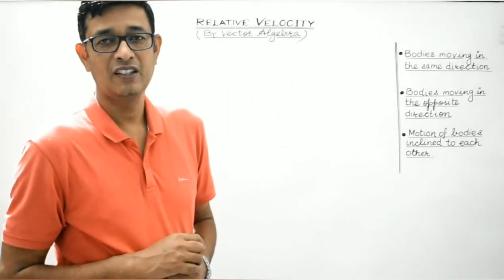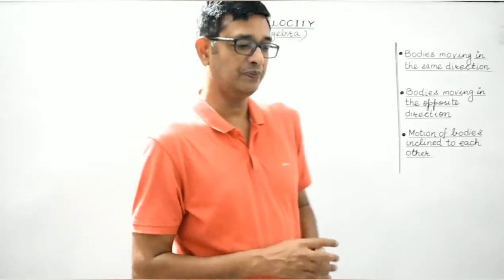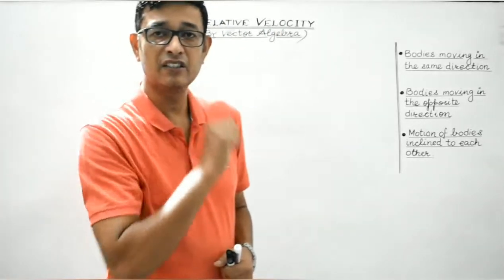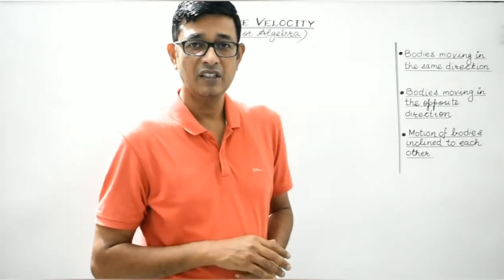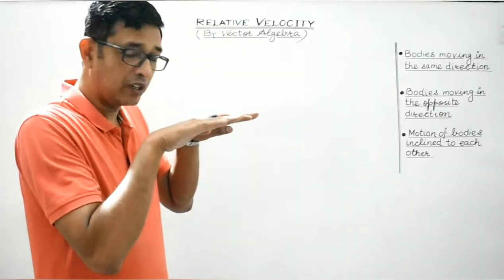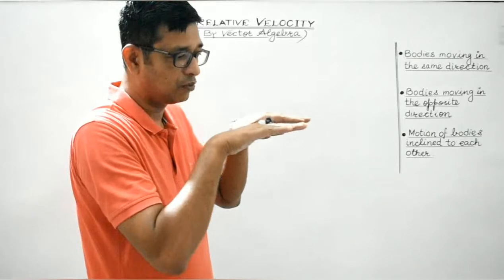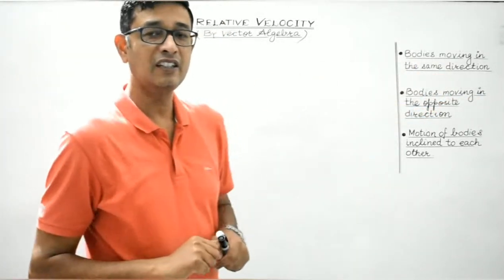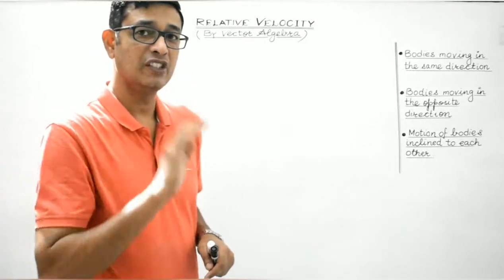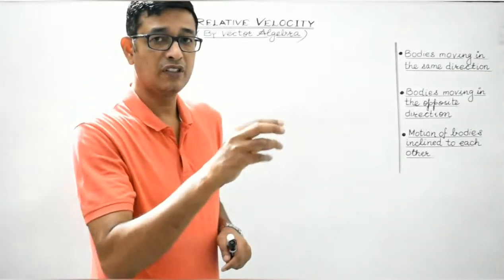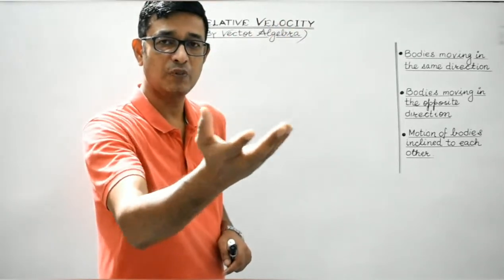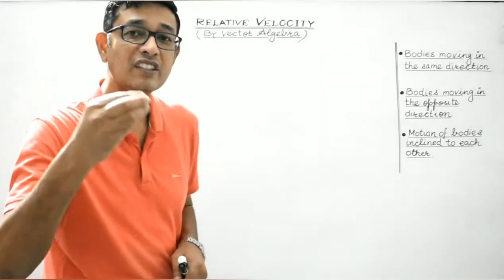Right students? So again I repeat, the same example regarding the train which we have just discussed. In case two bodies, buses or cars, are moving in the same direction on parallel tracks and with the same speed, then the relative velocity is zero. To one observer in one train or bus, it will appear as if the other vehicle is at rest. It is actually the relative velocity.